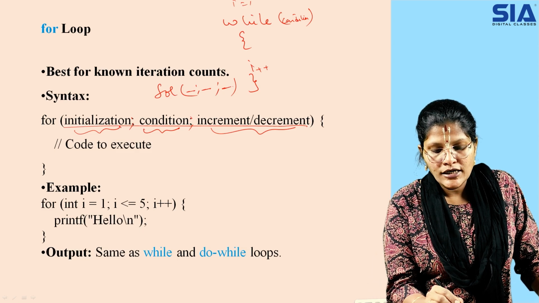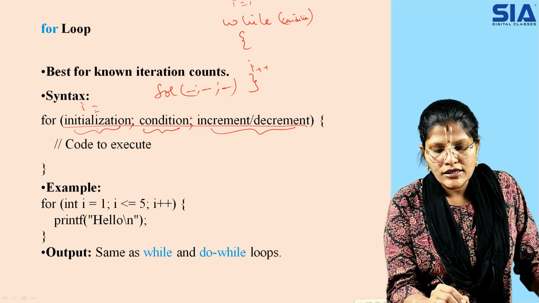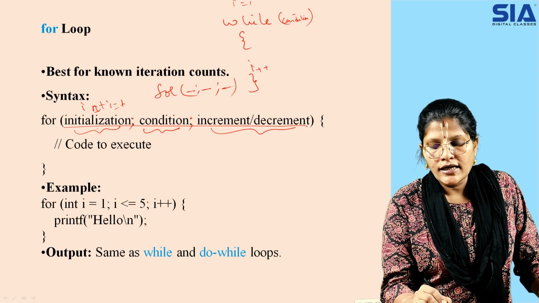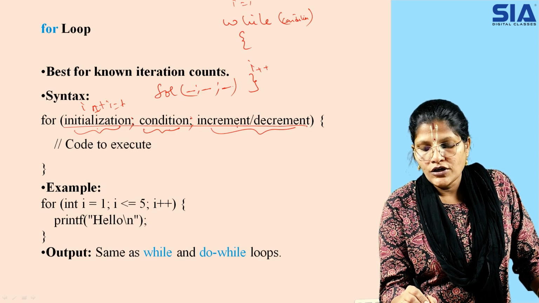Now, what you are doing here is mentioning the I value. Here itself you mention your I value is equal to 1. Then again you have your condition checking, and you have your increment or decrement based upon the user's choice.